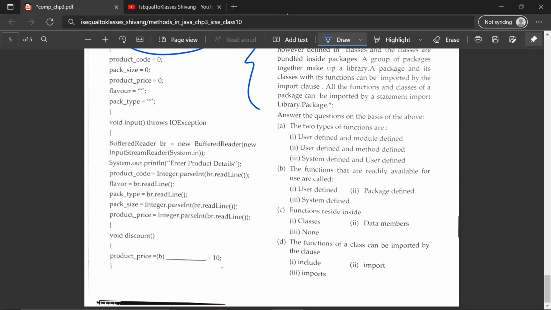The two types of functions are system-defined and user-defined functions. B, the functions that are readily available for use are known as 3, system-defined. C, functions reside inside 1, classes. And then finally, the functions of a class can be imported by the clause 2, import.